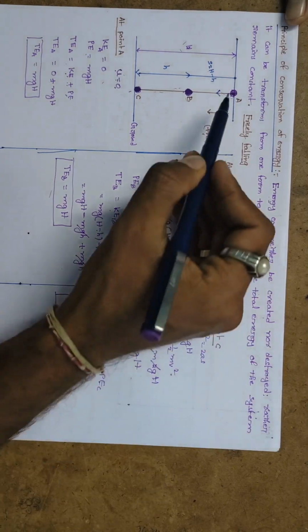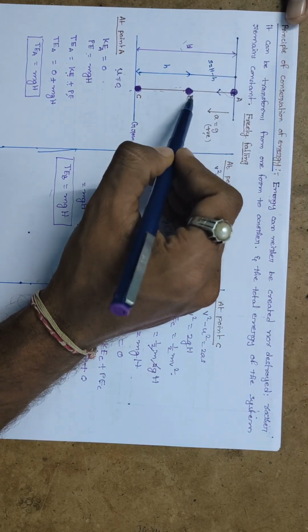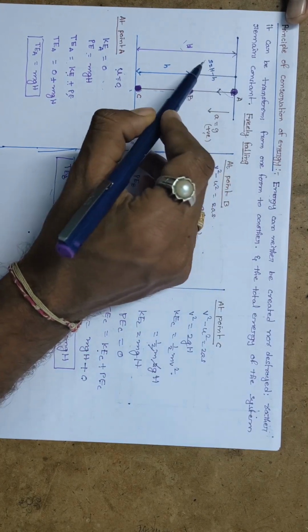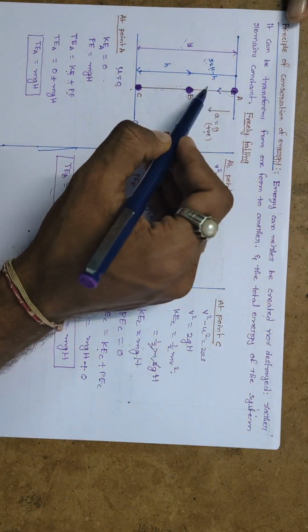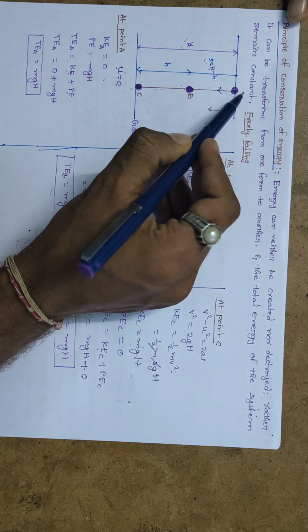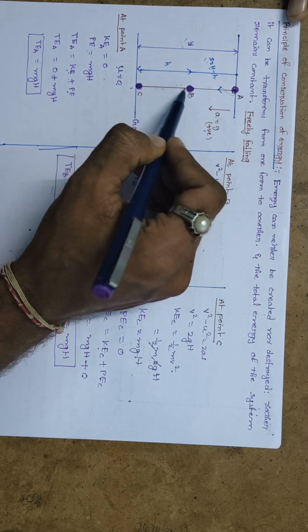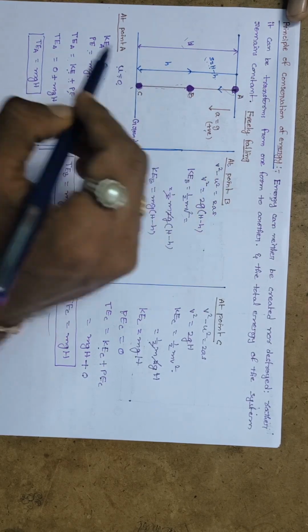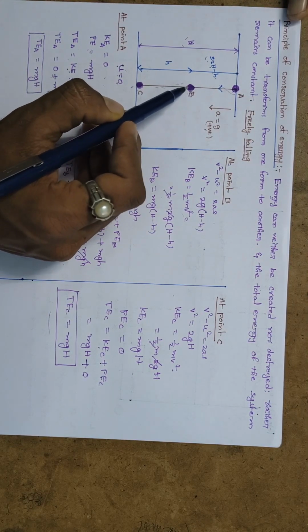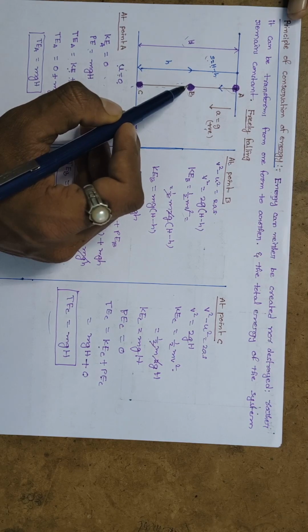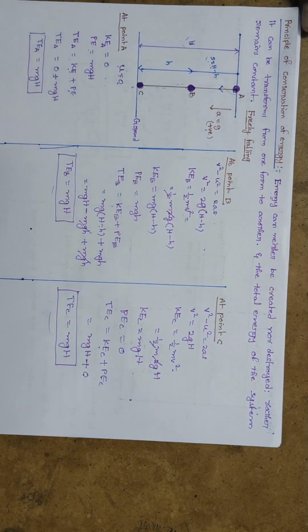Now the object starts falling freely and it reaches point B. Whenever the object reaches point B, it covers some vertical distance, that is s equals capital H minus small h, and the object has velocity, that means initial velocity u is replaced by final velocity v. Also, still some more height remains, that is small h, so potential energy is also present. So when the object is located at point B during free fall, the object has two types of energies: one is kinetic energy and another is potential energy.